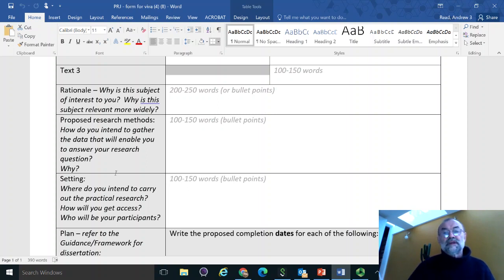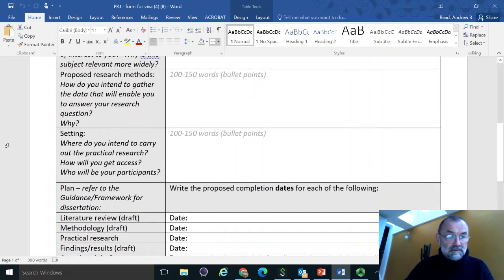In the next space, your supervisor will ask you about your proposed research methods. So you've already been thinking about this. I've talked about research methods in the live sessions. You've done some reading about research methods, and in this space just some bullet points about the research methods that you are going to use, because your supervisor is going to ask you about that. So have some bullet points there to remind you about what you are going to say.